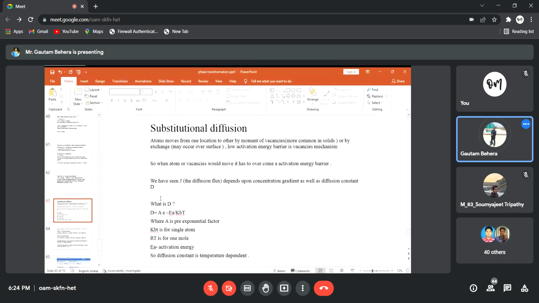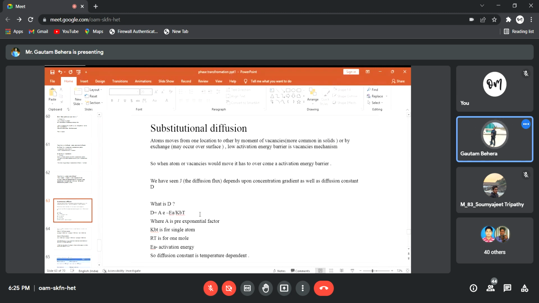So D is actually derived by Arrhenius kind of equation. You can see D is equal to pre-exponential factor A exponential minus EA by kBT, right? Or D is equal to A e to the power minus EA by kBT or RT you can write. If I'm writing kBT, it means Boltzmann constant times temperature.